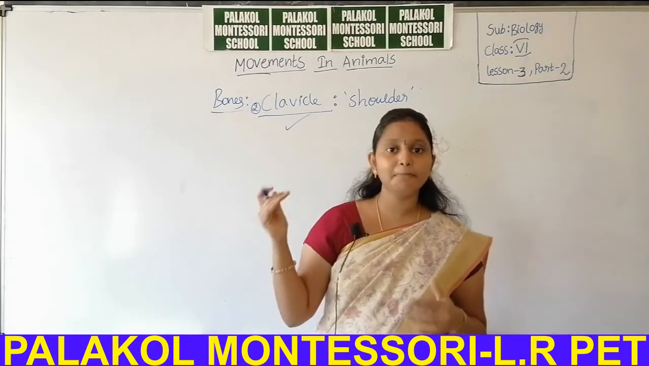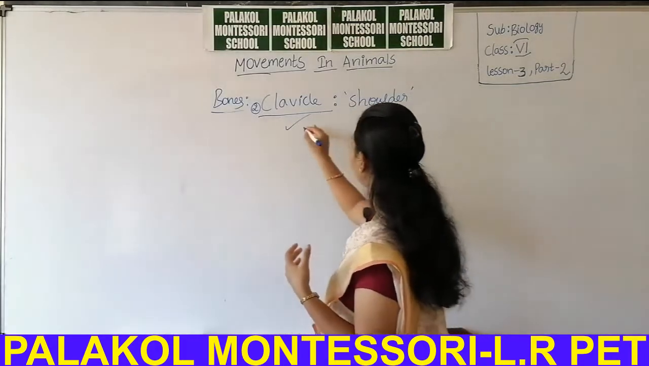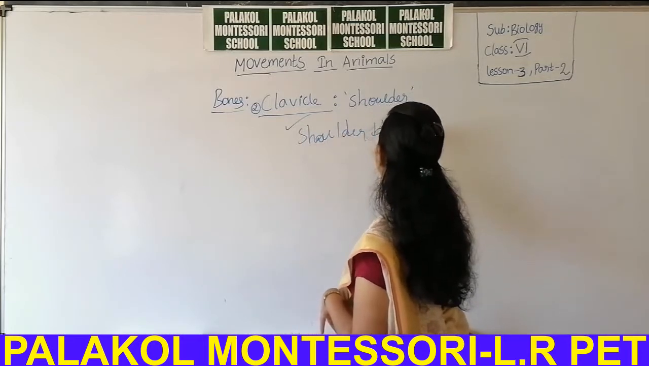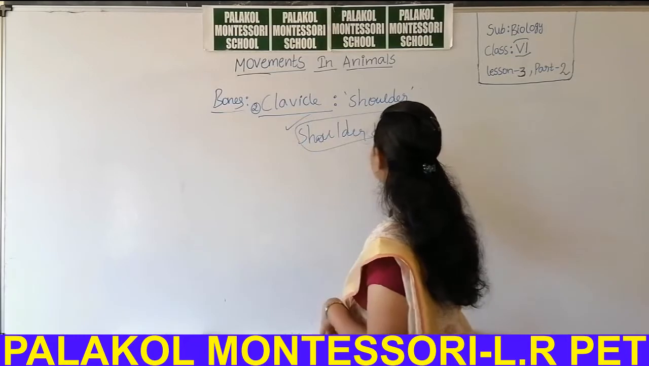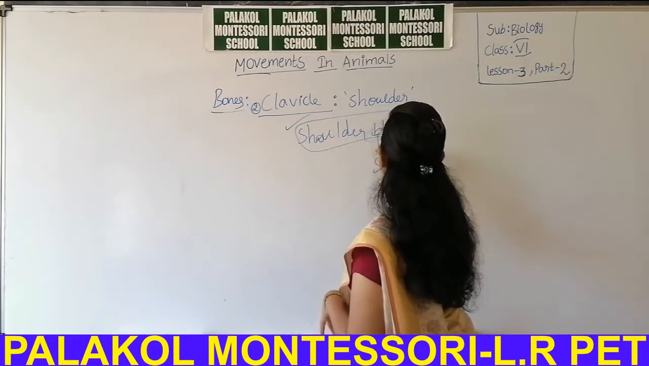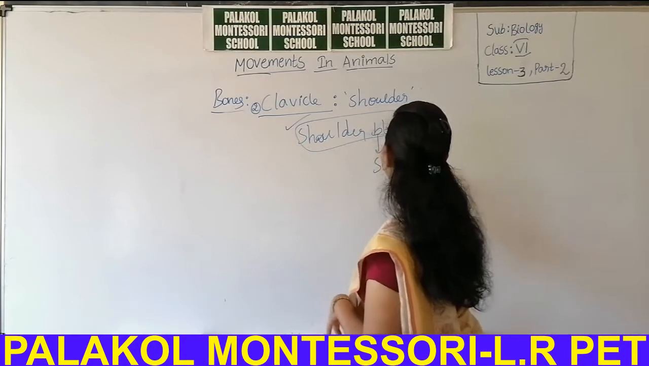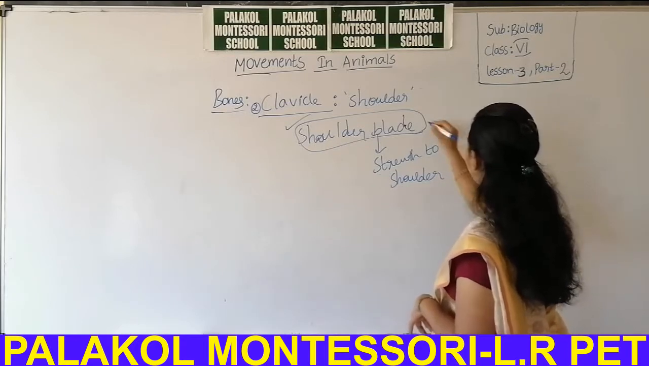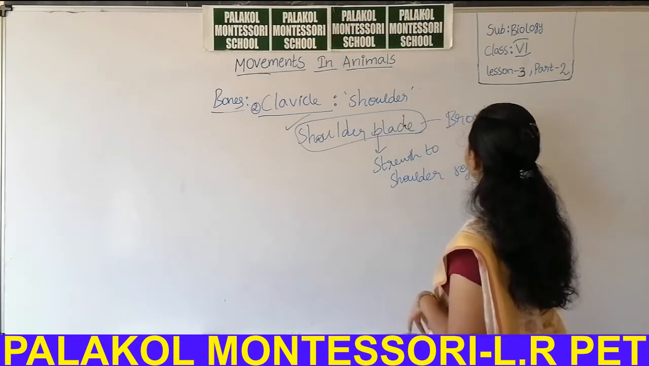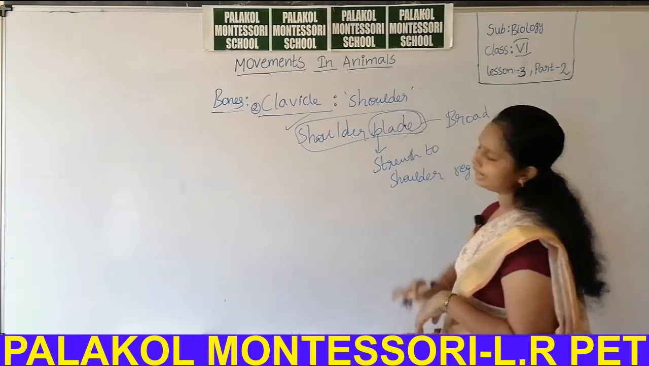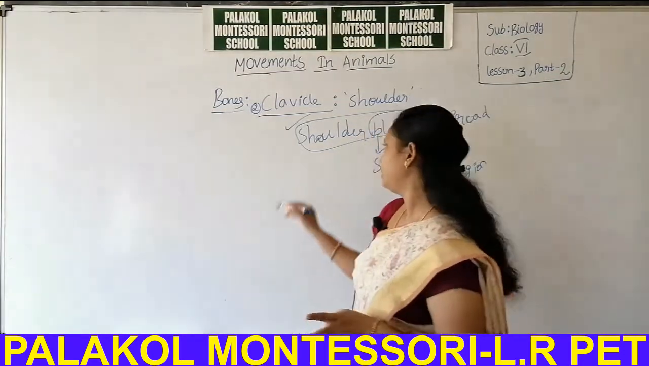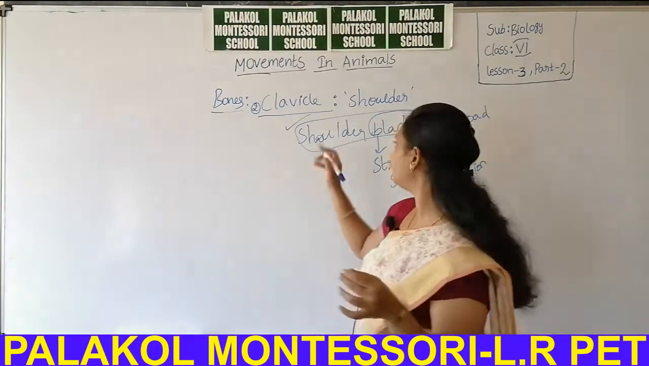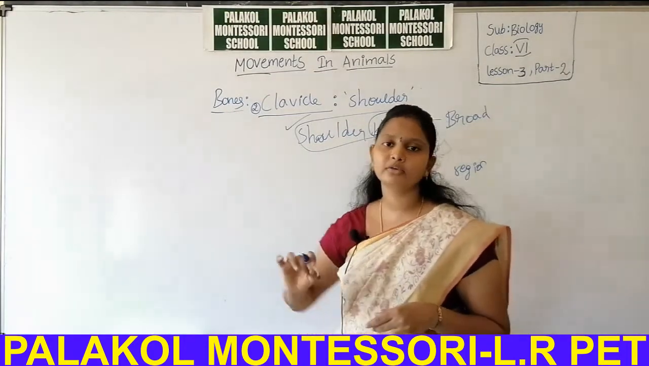Behind the clavicle, the shoulder blade is present. It gives strength to the shoulder region. It is a broad structure, so that's why it is called a blade. It does not move while moving the upper hand. It is fixed. But the clavicle can move while moving your upper hand.